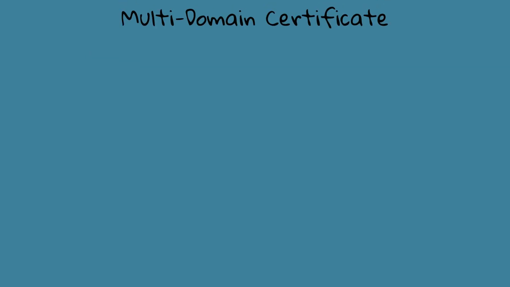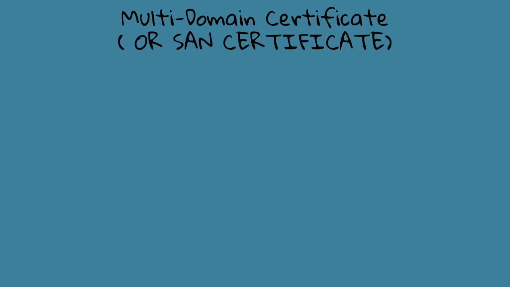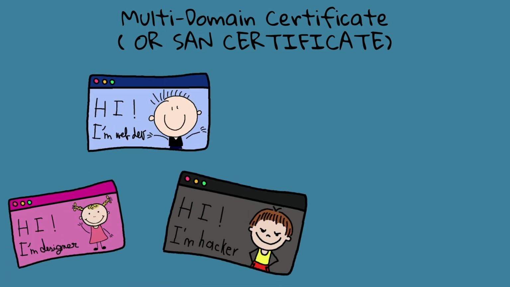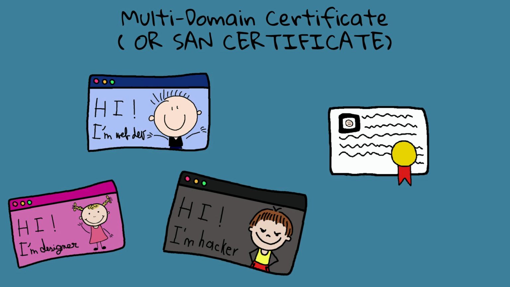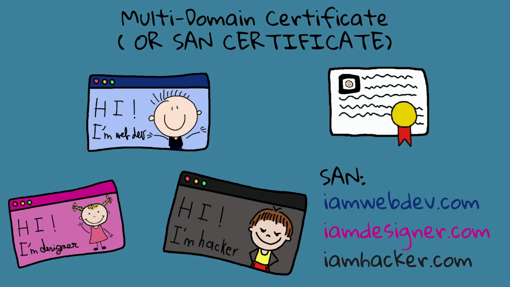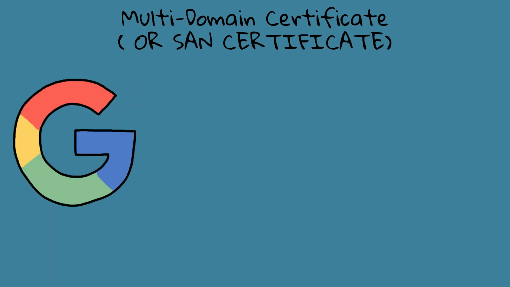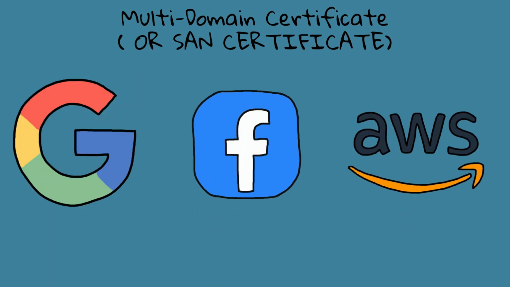A multi-domain certificate, also known as a subject alternative name certificate, allows you to secure multiple unrelated domains within a single certificate. Each domain or subdomain to be secured is listed in the subject alternative name extension of the certificate. For example, Google and other large companies would use these multi-domain certificates. One of the main benefits would be simplified certificate management.